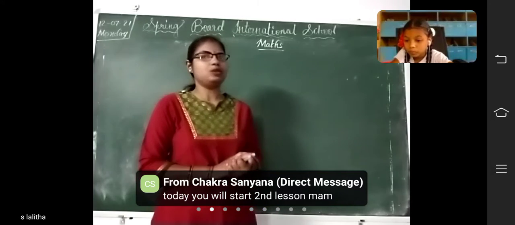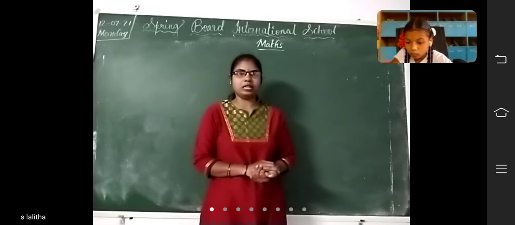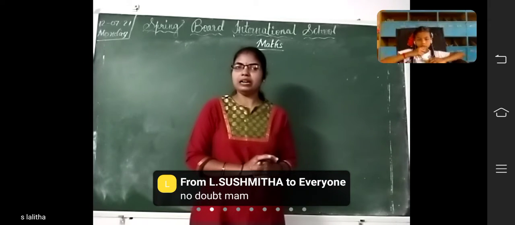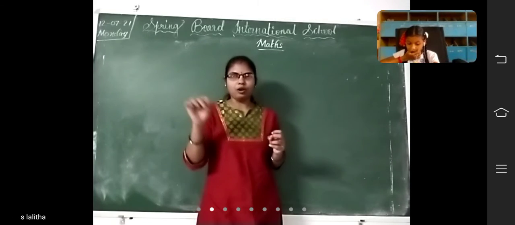And next, ray. A ray has a starting point and there is no ending point. How can you represent a ray? We can extend one side, so you write an arrow on one side.